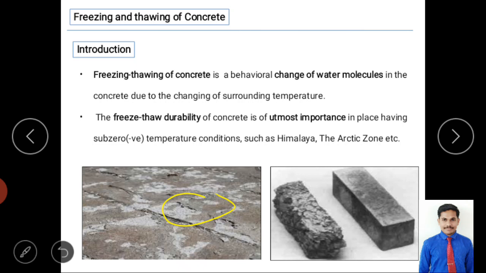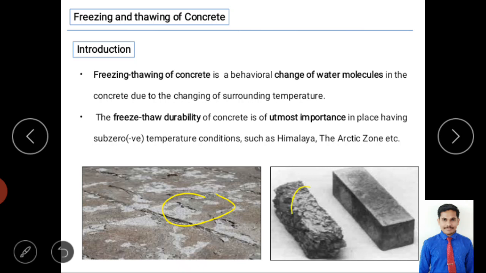You have to understand what this means. Now, freezing and thawing durability of concrete is of utmost importance in places having sub-zero temperature. So this condition is very important where we have places with very low and even minus temperatures. There also people are staying and constructions are needed, right? There this has more effect, and mainly it affects the durability of the concrete, and we already studied how durability is very important, right?